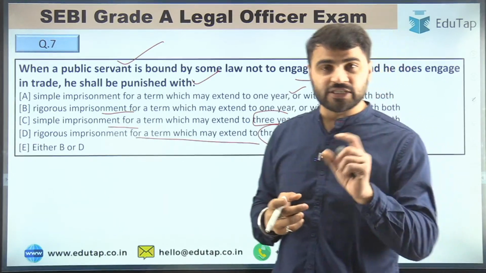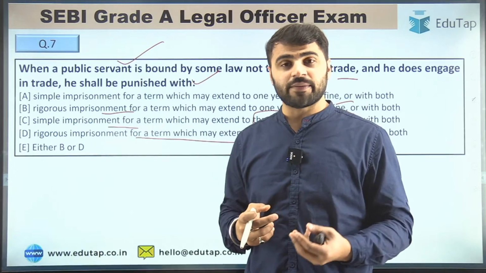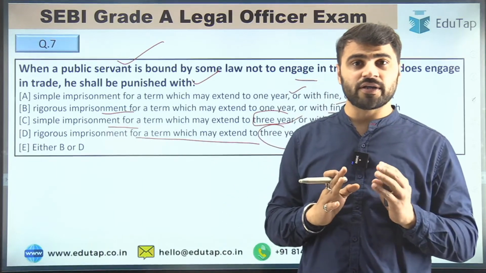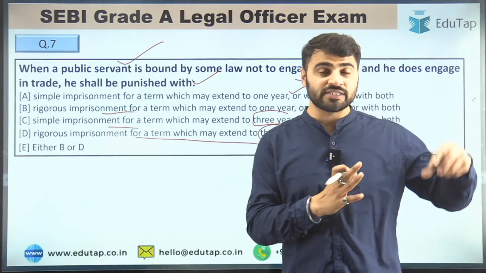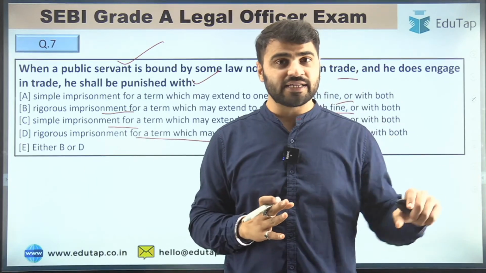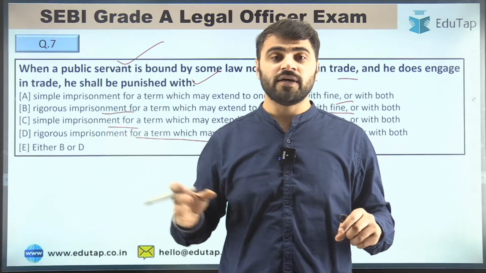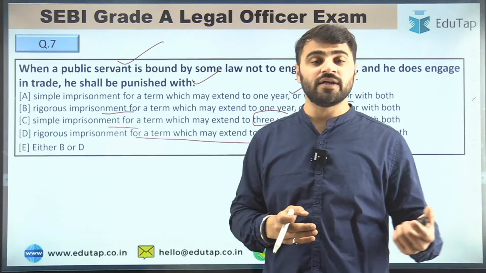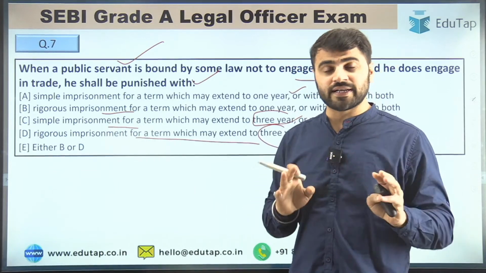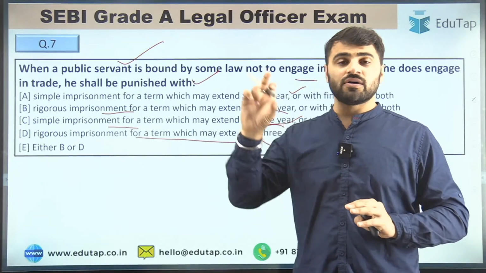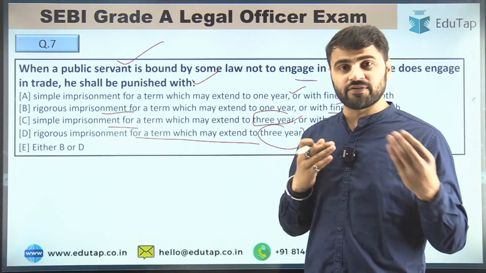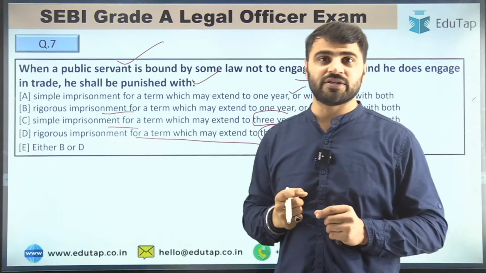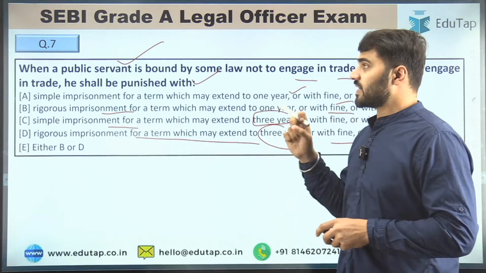Guys, do not underestimate any chapter which is mentioned in the syllabus of your examination, thinking that this is less important or this is more important, because the examination conducting body knows the psychology of the student. They know which chapter or part of any act students consider less important, and by reading this psychology they frame a lot of questions from the chapters you consider less important. So do not underestimate any chapter as less important or more important, right, guys? You have to take everything at par, because questions can be asked from any topic mentioned in the syllabus of your examination. Now tell me the right answer, guys, for question number 7.